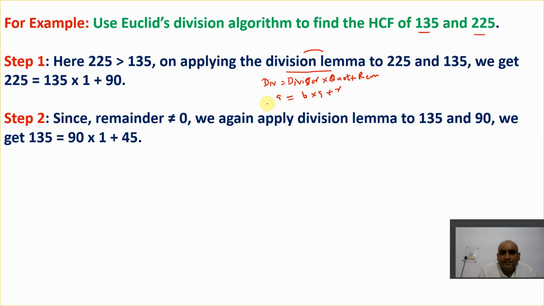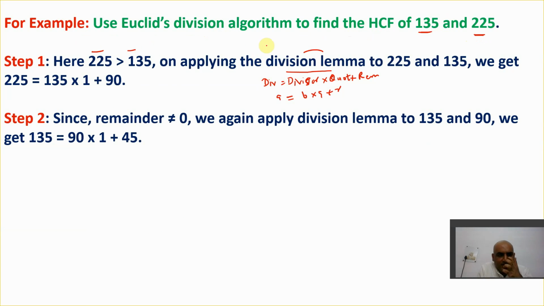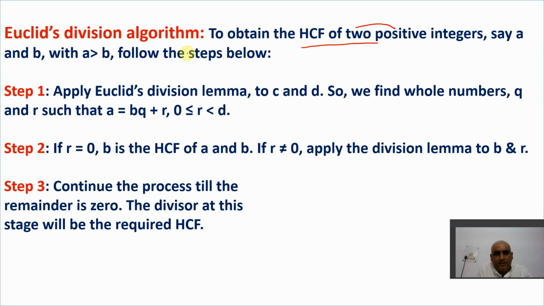Now here, understand, we are breaking this again. We have to find the HCF of two numbers, 135 and 225. These are two positive integers, 225 and 135, and we match them with the equation.